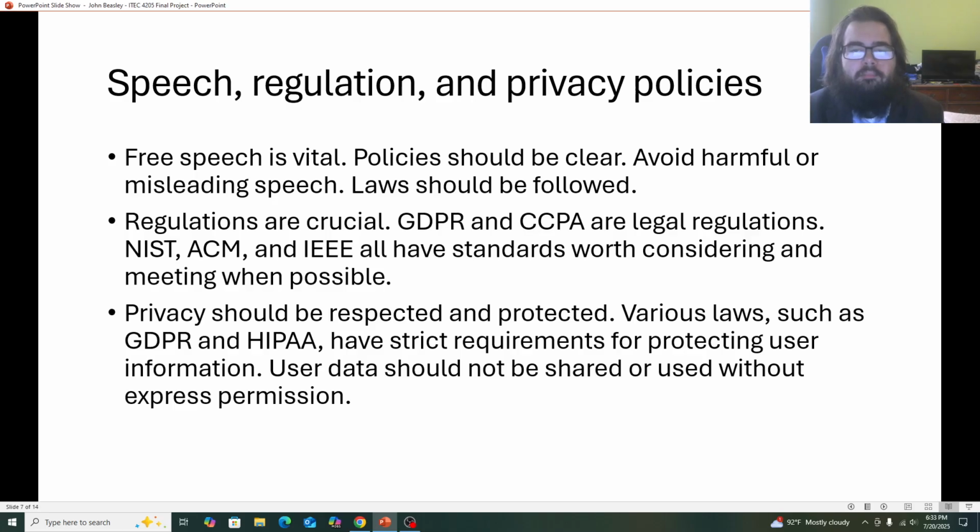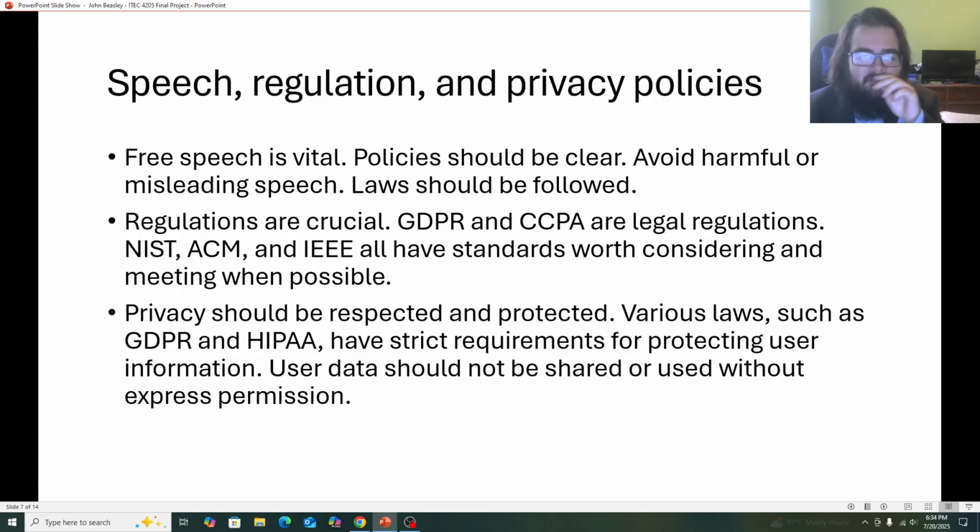Speech regulation and privacy policies. Free speech is vital. So in our policies, we want to make sure that we're very open in the fact that we do endorse free speech, that certain things are allowed. We don't allow illegal content, and we won't allow misleading or harmful speech. We also want to make sure we're following regulations like the GDPR and CCPA, but also considering things like the NIST, ACM, and IEEE standards.